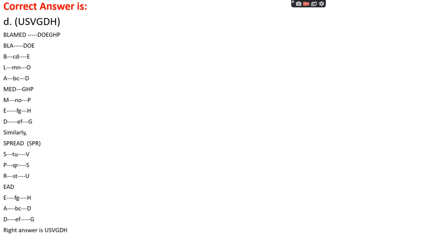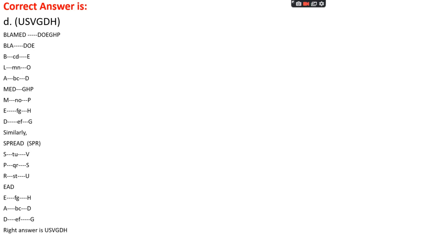Okay, let's see the blamed code. We found that BLA is coded in a different way, and MED is coded in a different way. For BLA, the code is DOE. For MED, the code is GHP. Let's see the BLA code. B, CD is a gap, E is the last letter. L, MN is a gap, O. A, BC is a gap, there is D. So DOE is reversed. Similarly for MED, D, DEF is a gap, there's G. For E, F, G is a gap, there's H. M, NO is a gap, there's P, and we reverse the positions, like GHP.